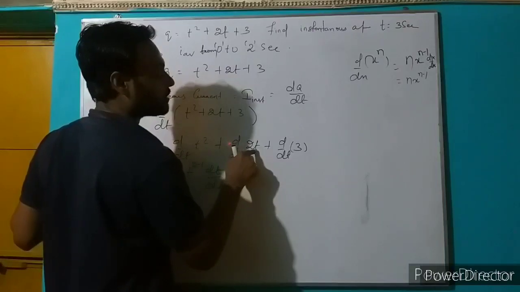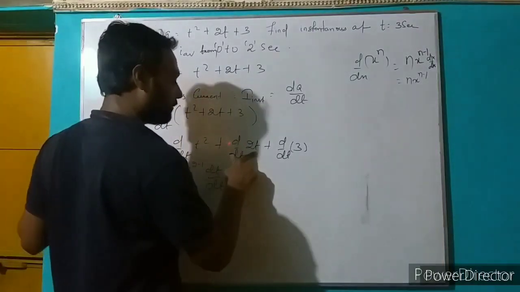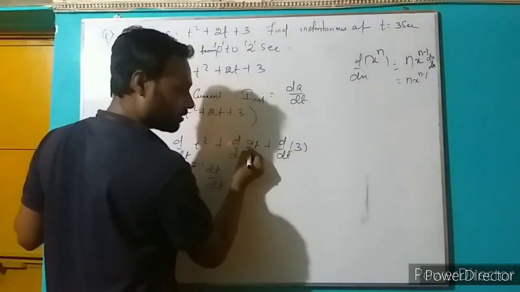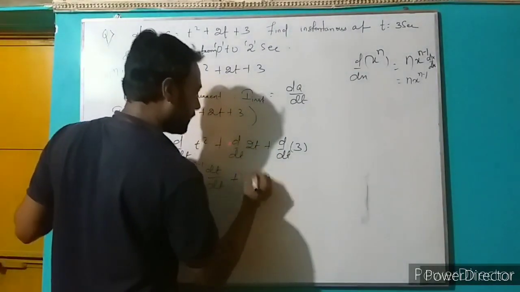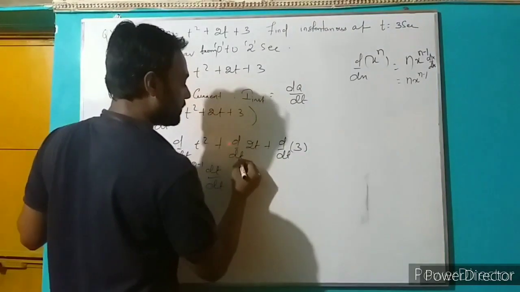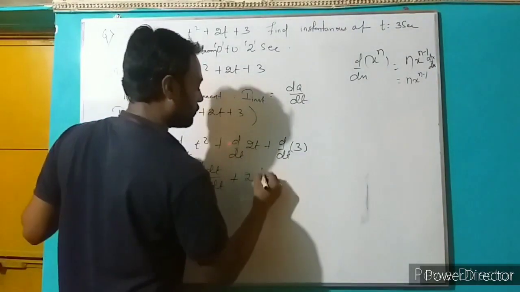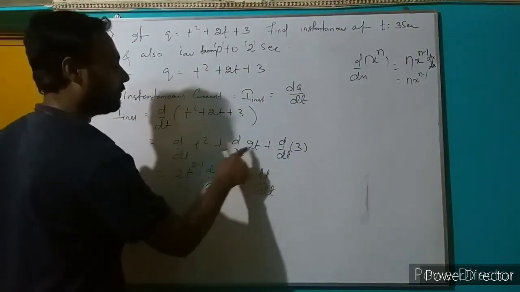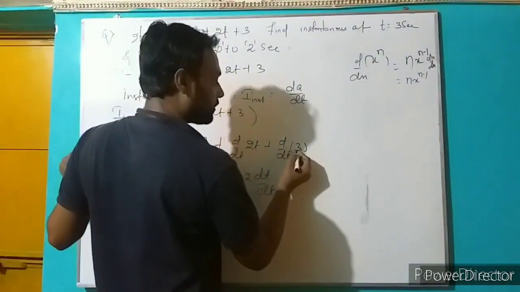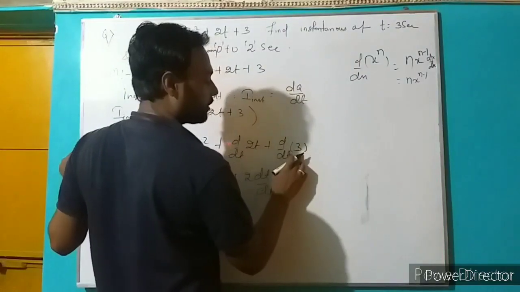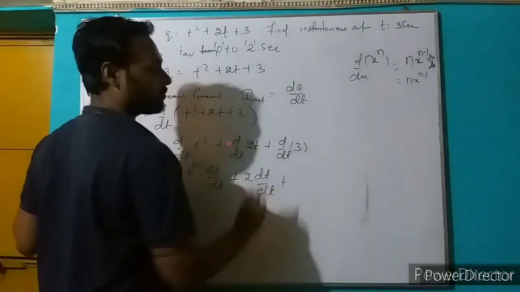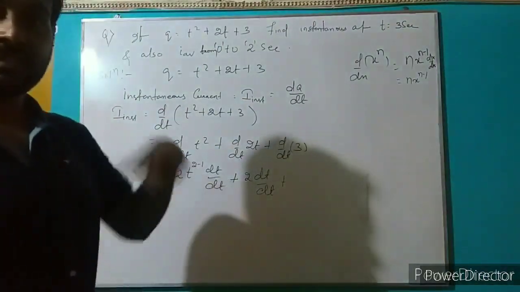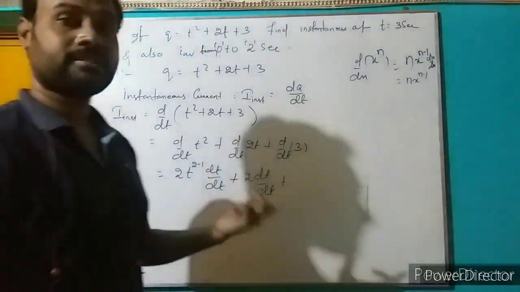A constant multiplied with a variable is taken outside, and dt by dt is 1. So 2 is taken out, dt by dt, plus the isolated constant quantity, which when differentiated with respect to any variable always has value 0.